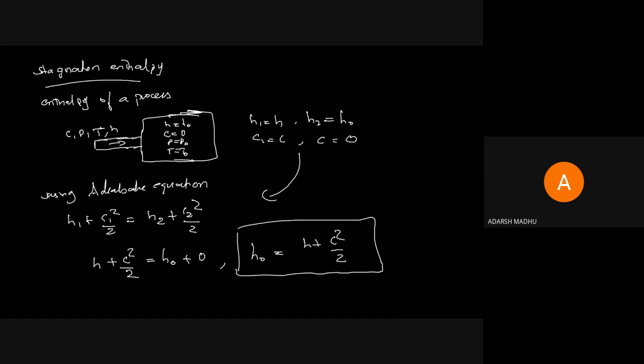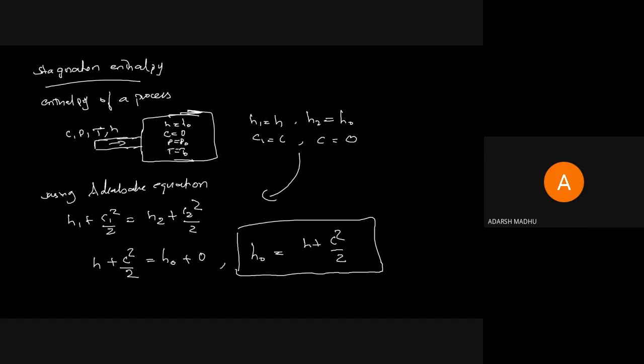Yesterday we discussed stagnation enthalpy. I explained that the definitions of all stagnation properties are similar, because only the term is changing. The main definition is that it is the property when the velocity of the fluid, or the process, is decelerated to zero velocity. So stagnation enthalpy is the enthalpy at a position where a process is decelerating to zero velocity.